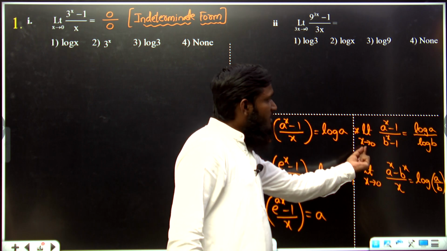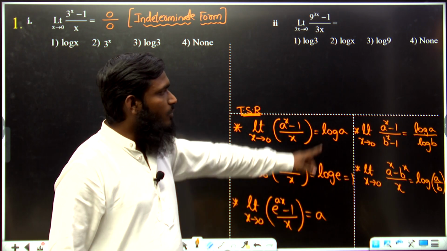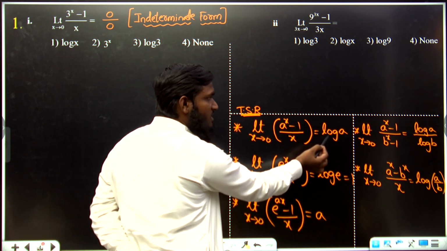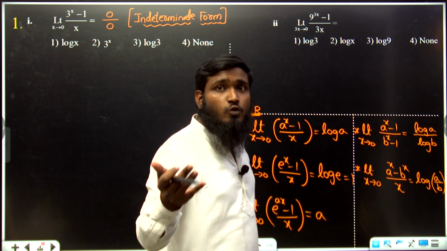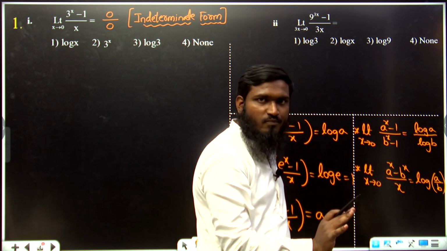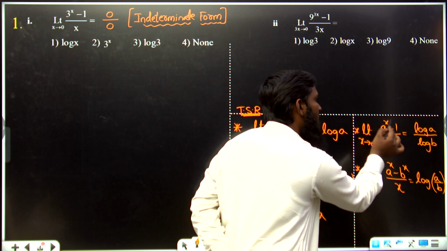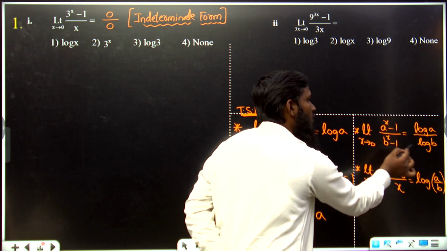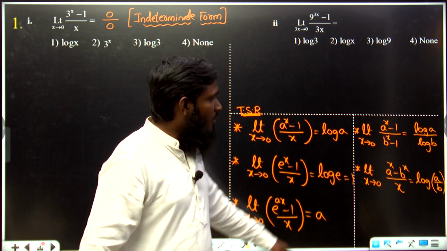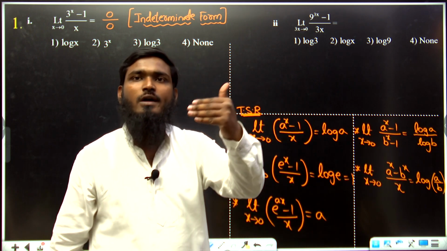Now next, limit x tends to 0, (a^x minus 1) by (b^x minus 1). The formula we have is log a by log b, because (a^x minus 1) by x is equal to log a. Dividing numerator and denominator by x, if you apply the limit to the numerator, you get log a, and for the denominator, log b. Like that we have written log a by log b. Similarly, one more formula: limit x tends to 0, (a^x minus b^x) by x is equal to log (a by b).